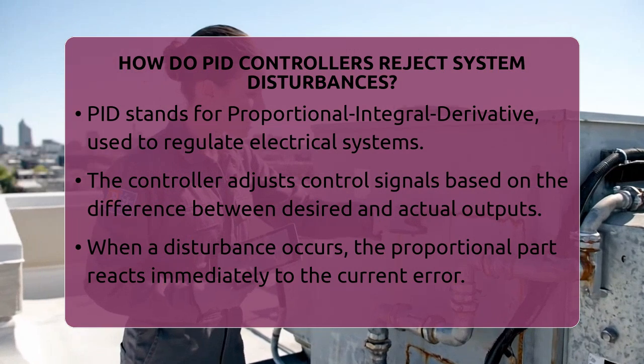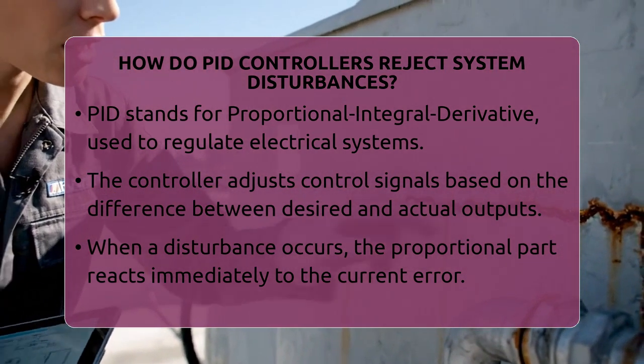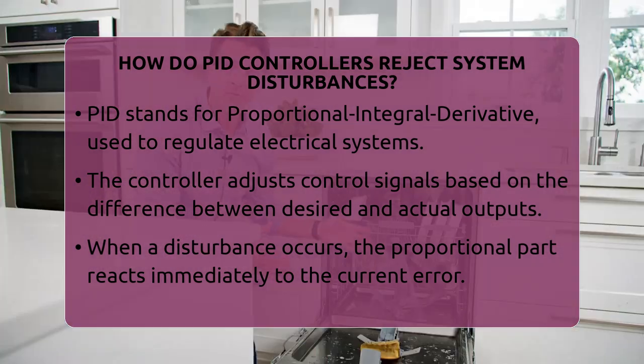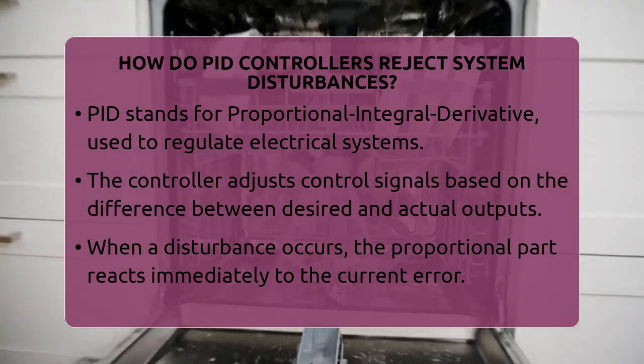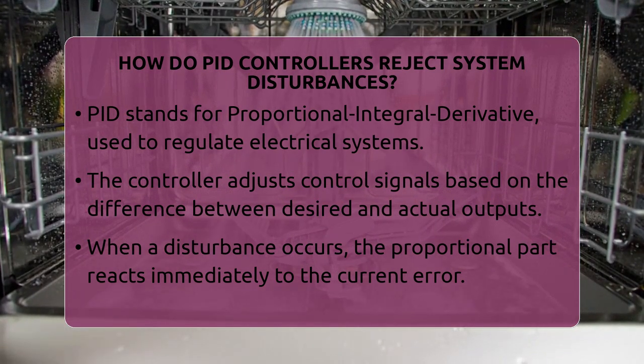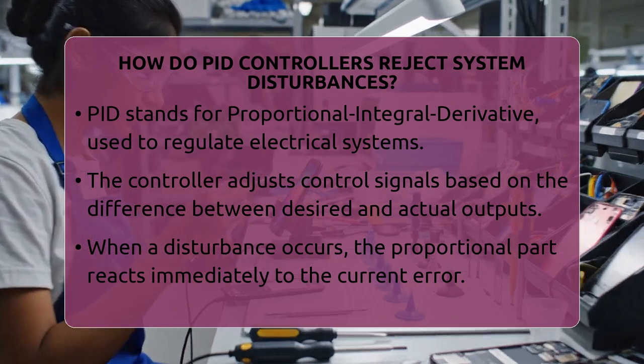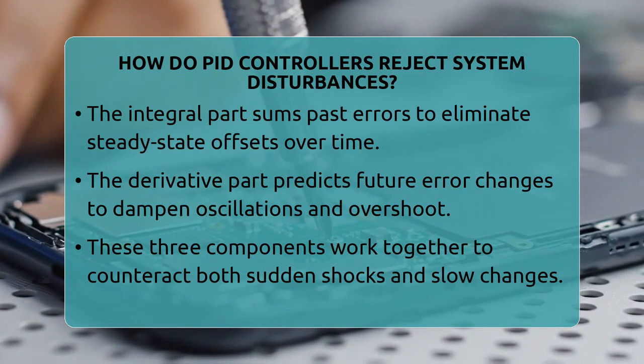problem. The proportional part reacts instantly to the current error, which is the difference between the setpoint and the actual output. If the error suddenly increases because of a disturbance, the proportional term immediately increases the control effort to counteract it. This quick response helps reduce the error fast.